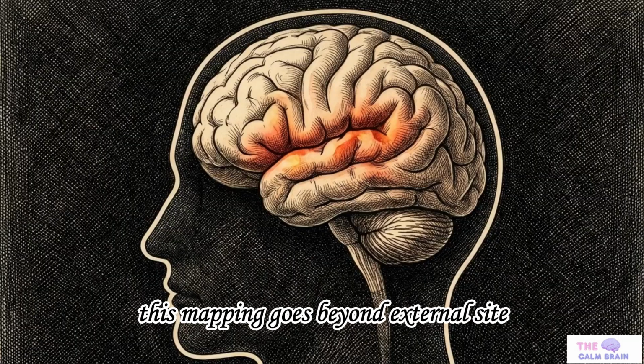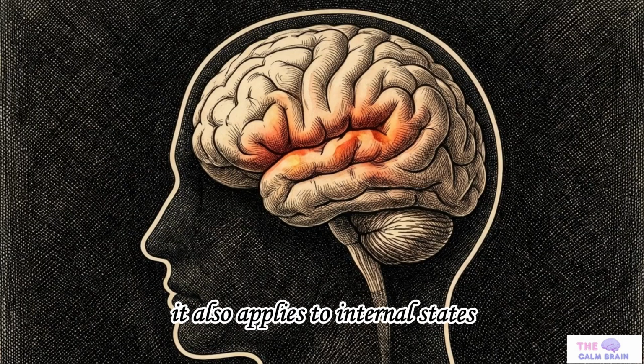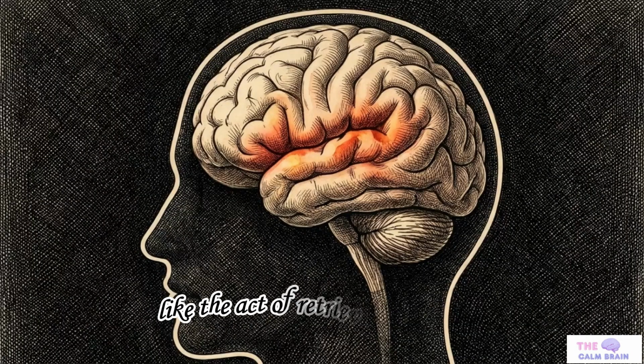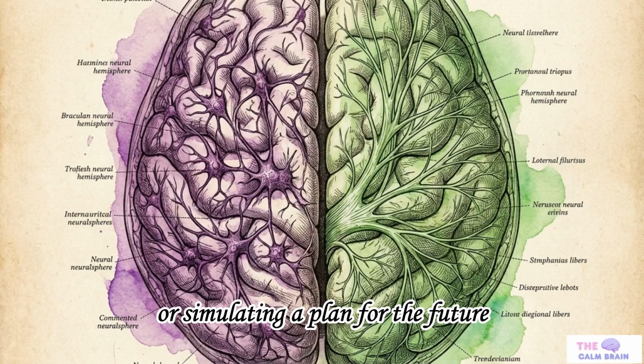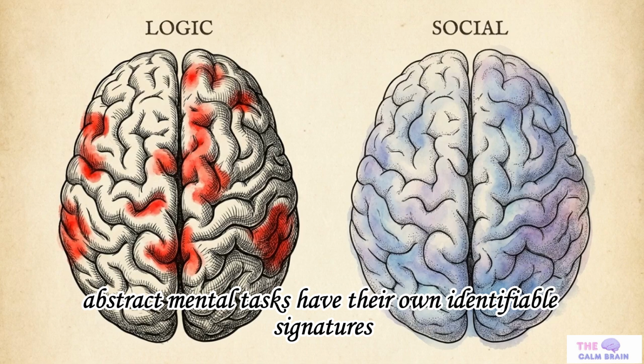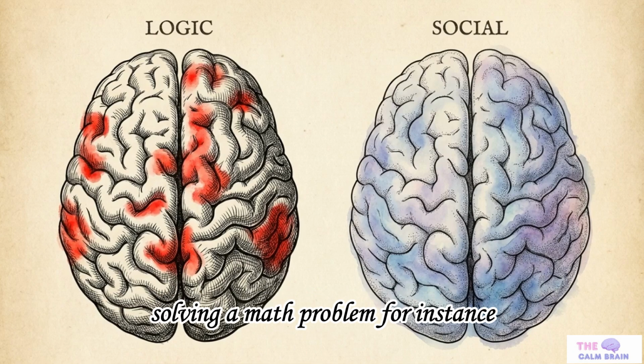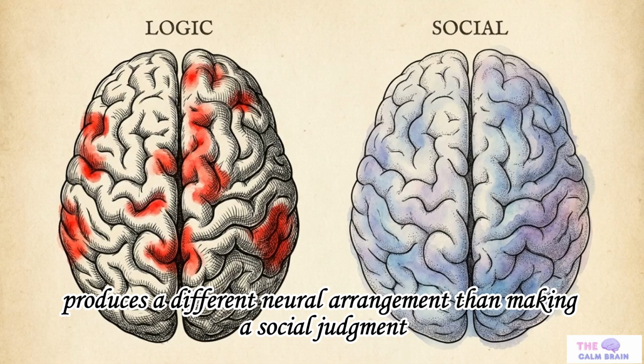This mapping goes beyond external sight. It also applies to internal states, like the act of retrieving a memory or simulating a plan for the future. Abstract mental tasks have their own identifiable signatures. Solving a math problem, for instance, produces a different neural arrangement than making a social judgment.